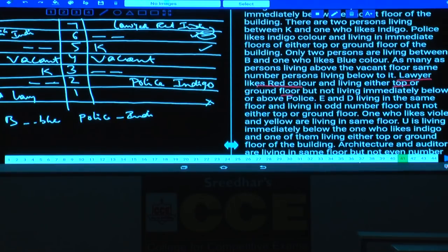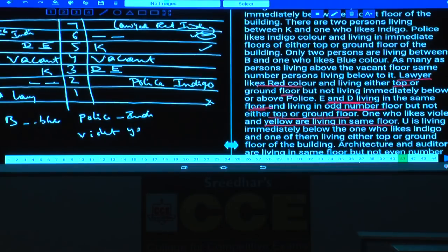And next one, E and D living in the same floor and living in an odd number floor. As E and D living in the same floor, odd number floor, tell me in the first case E and D must be on the 3rd floor. And in the second case E and D must be on the 5th floor. Are you following this one or not? E and D in the same floor, living in odd number floor, but not either top or ground. One who likes violet and yellow are living in the same floor.